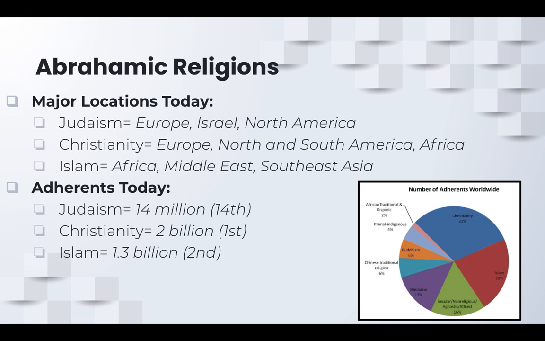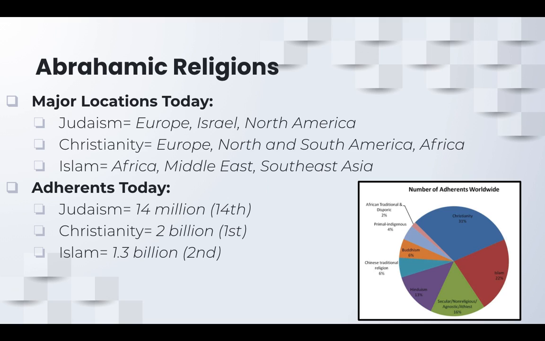Major locations today. So Judaism is primarily practiced in Europe, Israel especially. It's the only Jewish state in the world, and North America. Christianity is all over the world. Europe, North and South America, Africa, Australia, Asia. It's found all over the world. Islam is primarily practiced in Africa, the Middle East, and Southeast Asia.